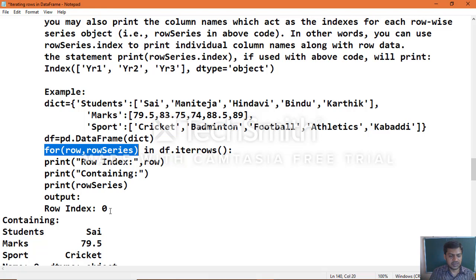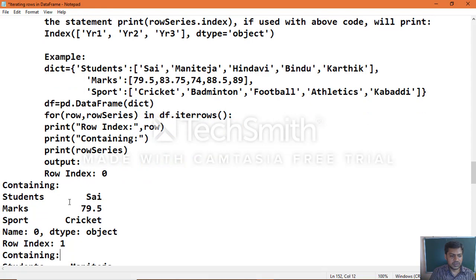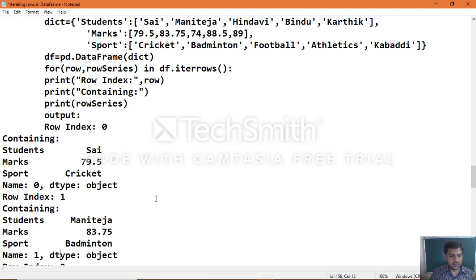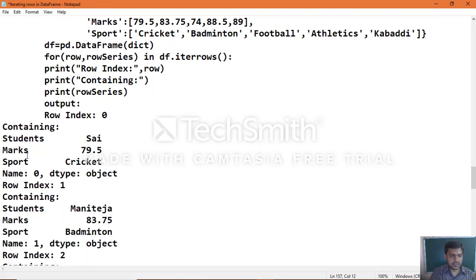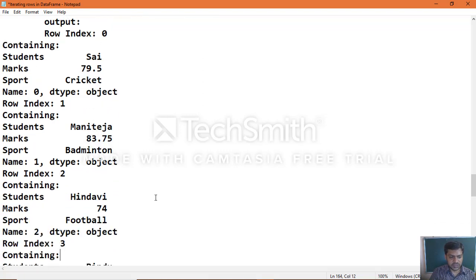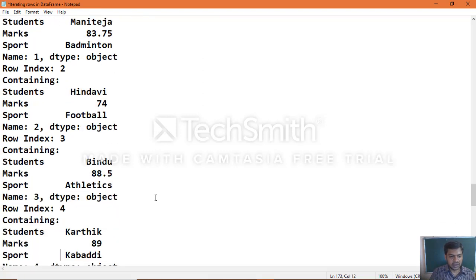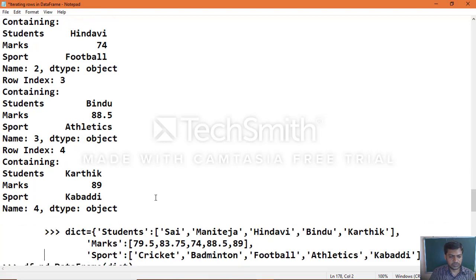The first row index is 0, which takes place here; this is the default row index, that's why you get 0. If you print the data frame information again, you will understand clearly: students, marks, sport. While executing, you can observe clearly how you get this output.